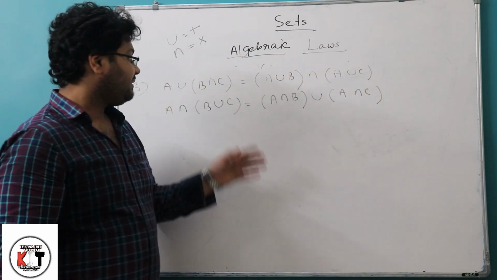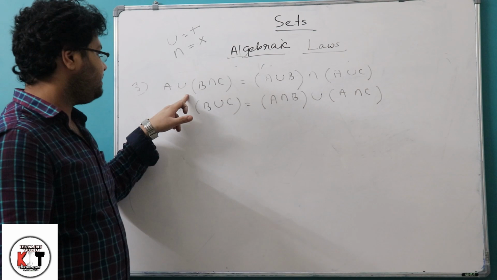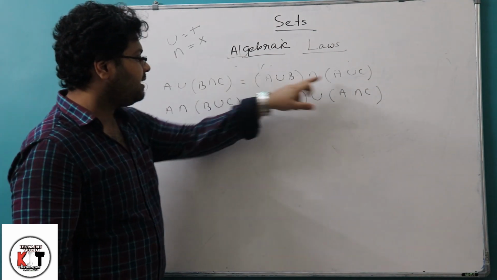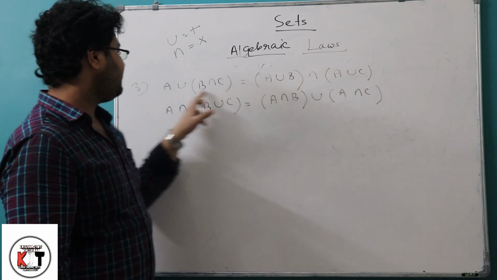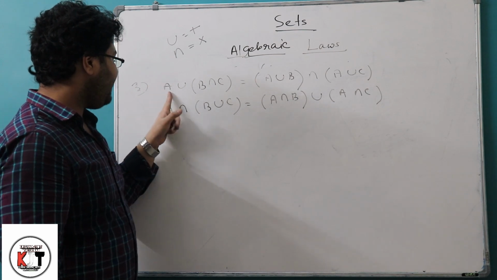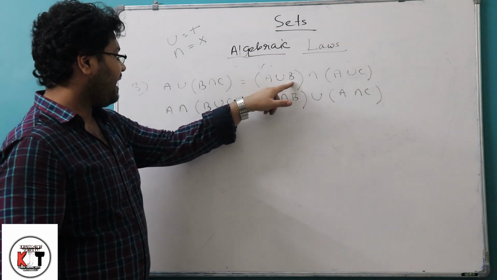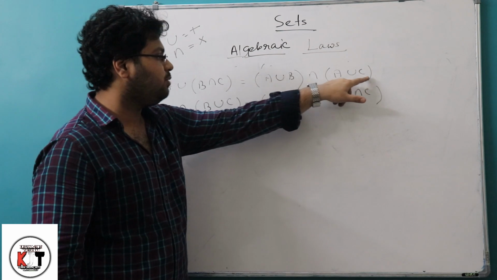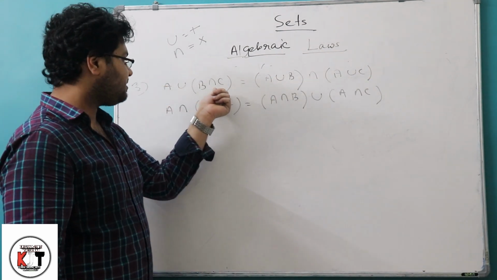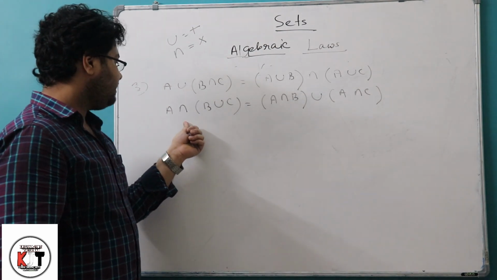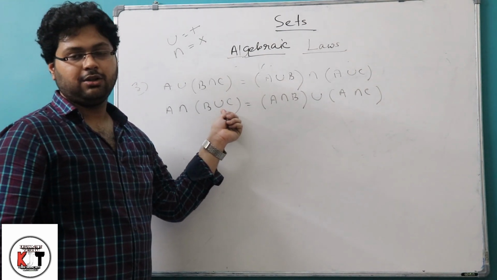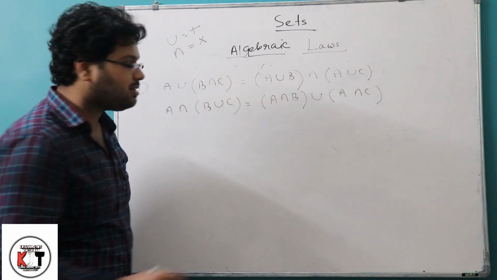Here, what is going on? See the first statement: the union sign is being distributed over the intersection sign. That is, I am doing A union B, and here also I am doing A union C. So here union is being distributed over intersection, and in the second part, intersection is being distributed over union. So this is named the distributive law.